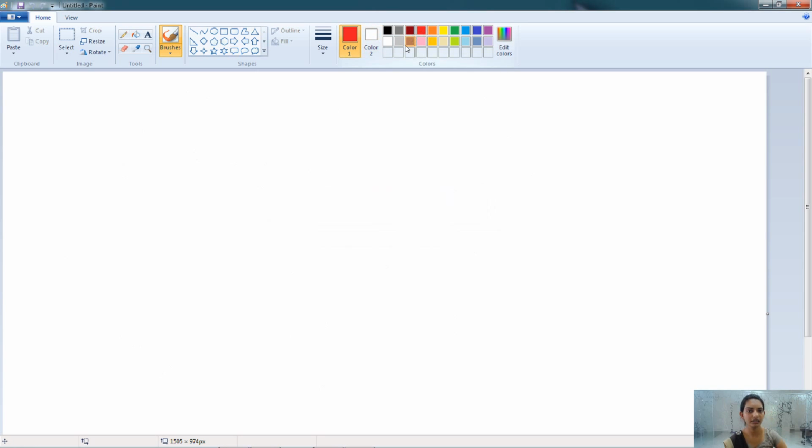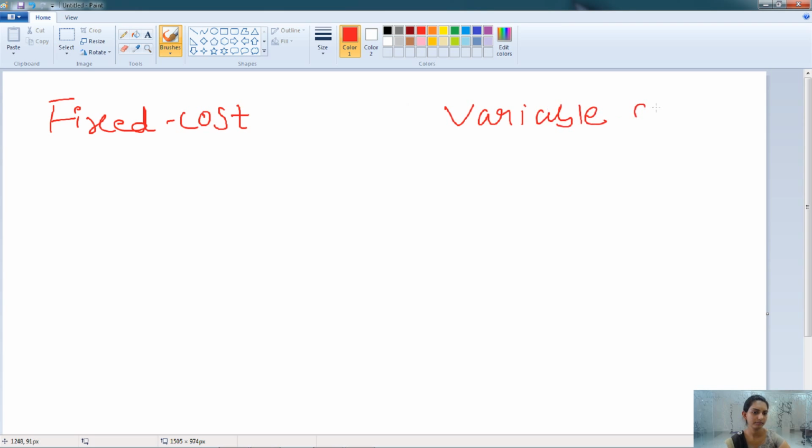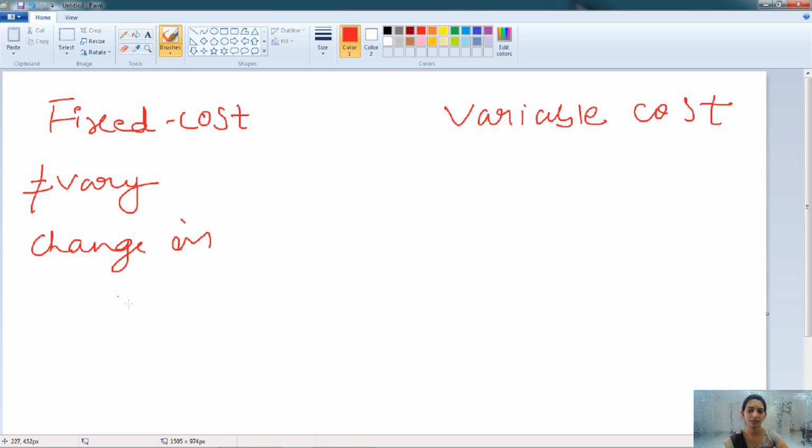Let's have another type of cost, that is the fixed cost and variable cost. The cost which does not vary with the change in the output, when the production increases or decreases, is known as the fixed cost.